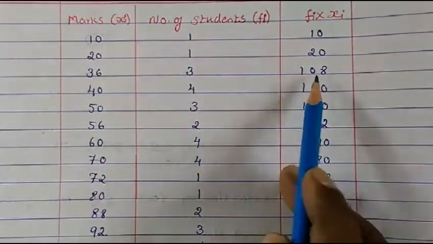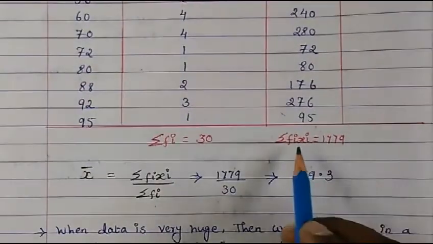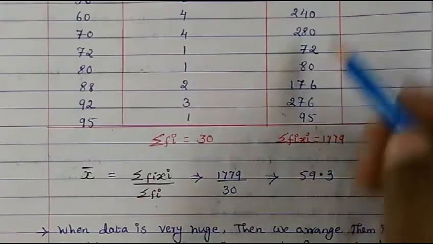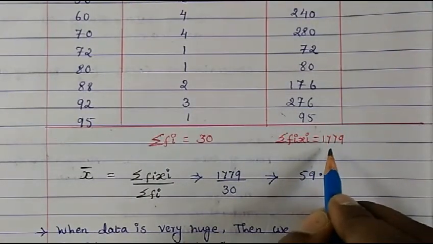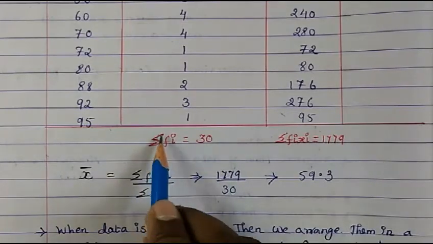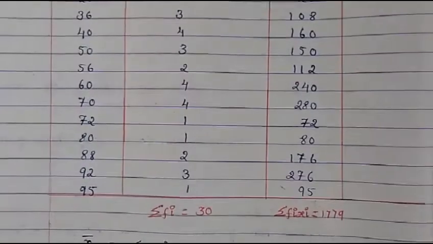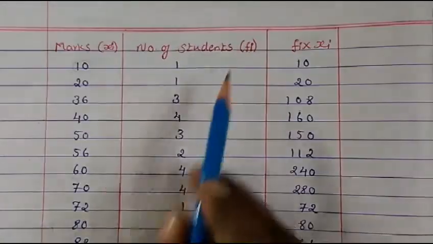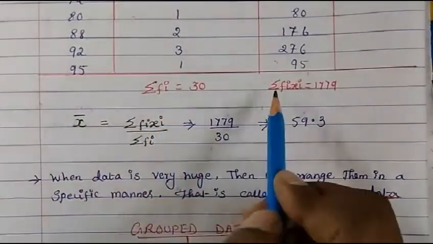So when we multiply, after multiplying we will find the total. So total how many marks. Then we got the total here, and this summation means the sum of Fi. Okay, so this is our Fi, meaning frequency.